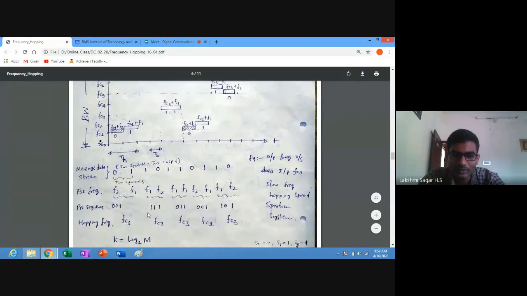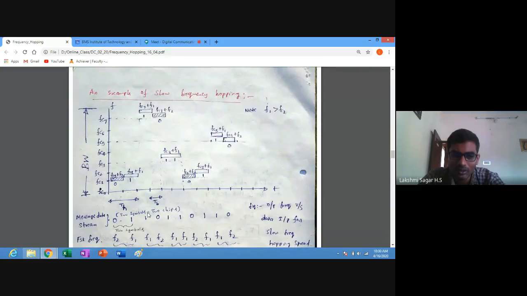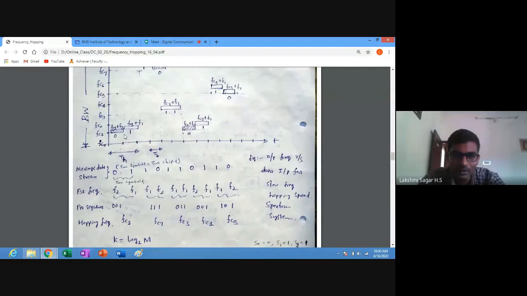Next, we'll look at how to allocate the hopping frequency. For 0, 0 can be transmitted using MFSK tone F2, where F1 is greater than F2, and the corresponding pseudo noise sequence is 001.